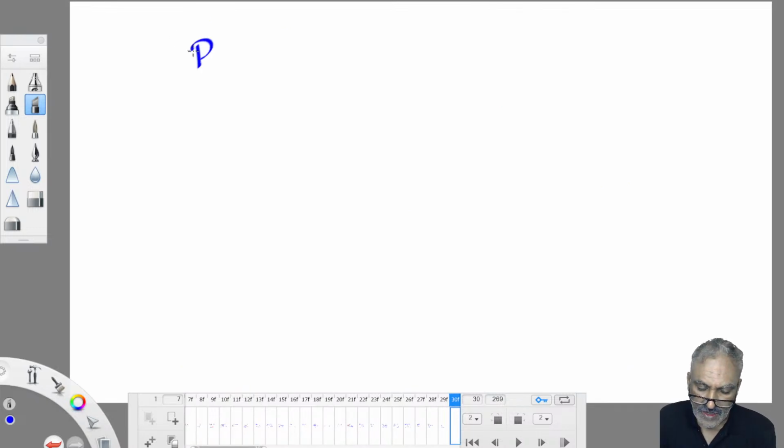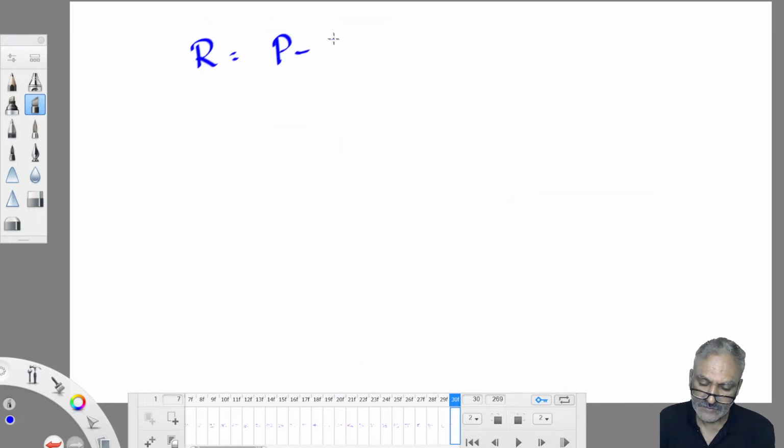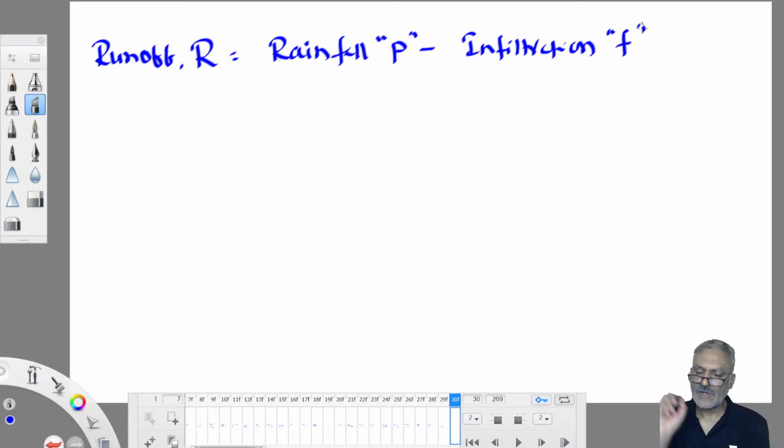So runoff R is equal to rainfall P minus infiltration F or I, whichever symbol you like. Infiltration we normally denote by F.